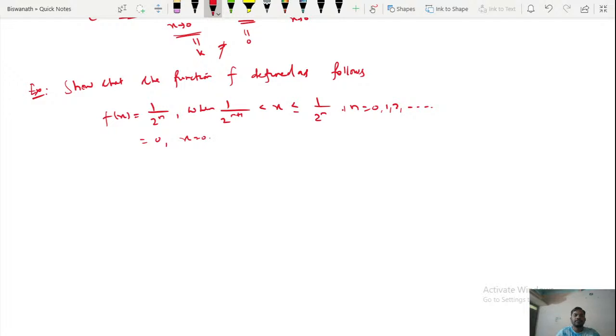So if x is equal to 0, the functional value is 0, and when x lies in this interval, then f of x equals n.